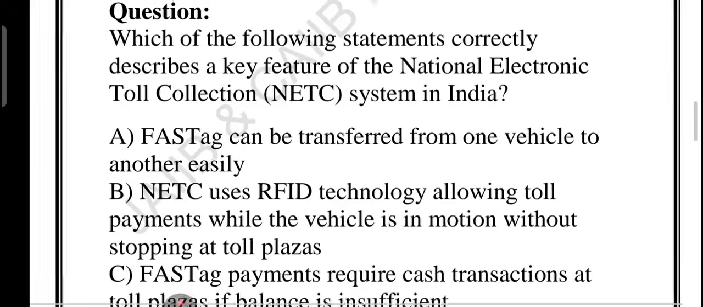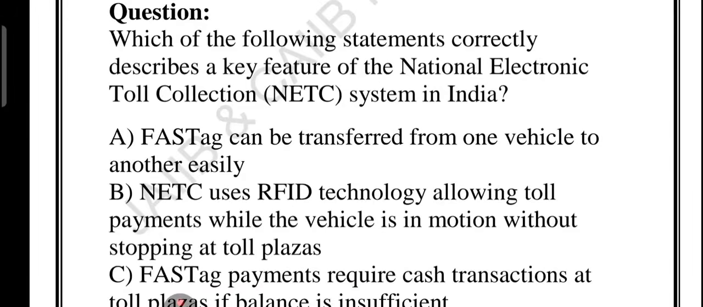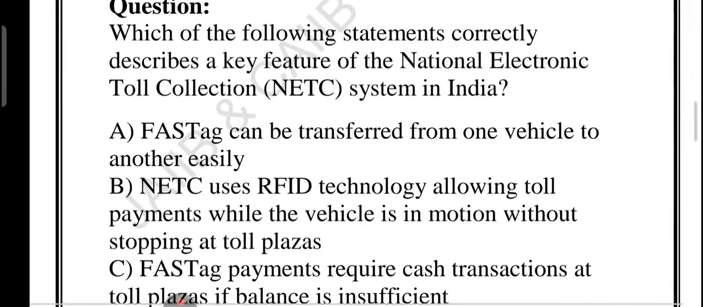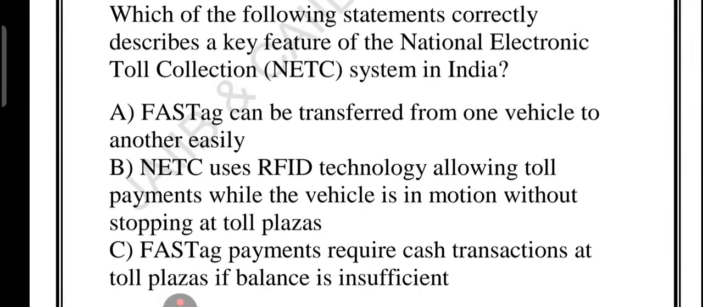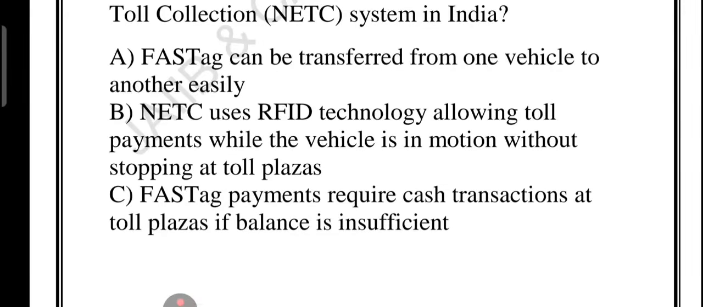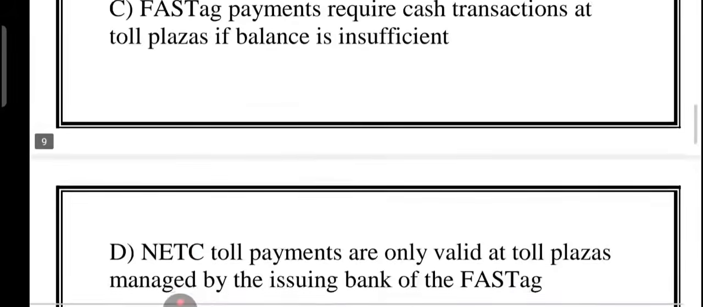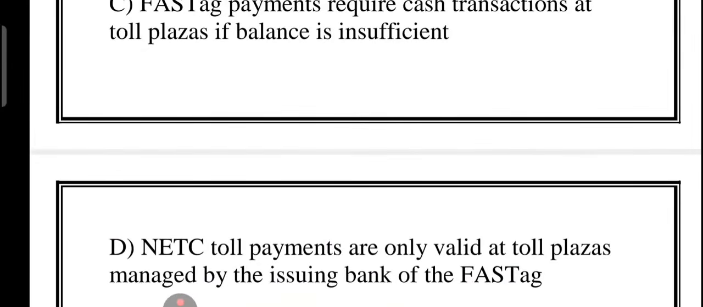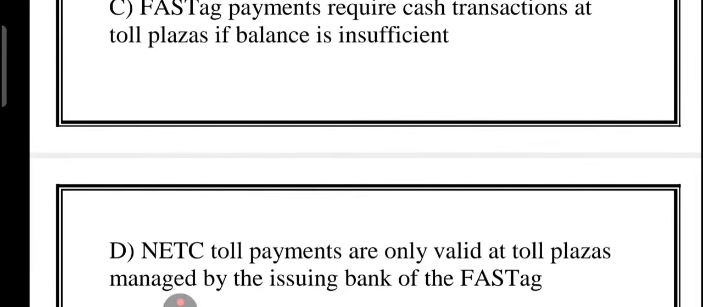Now the question is, which of the following statement correctly describe the feature of the NETC, that is called National Electronic Toll Collection System in India? Option A, FASTag can be transferred from one vehicle to another easily. Option B, NETC use RFID technology allowing toll payment while the vehicle is in motion without stopping at the toll plaza. Option C, FASTag payment require cash transaction at toll plaza if balance is insufficient. Option D, NETC toll payment are only valid at toll plaza managed by the issuing bank of the FASTag. The question is, which of the following statement correctly describe a key feature of the NETC system?